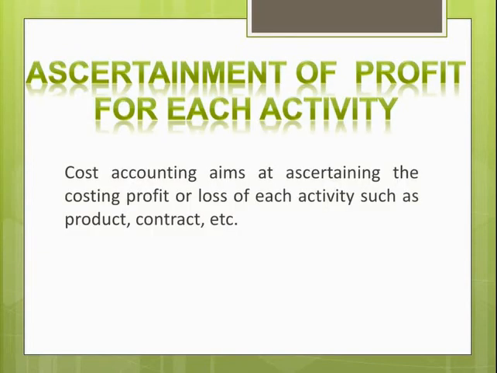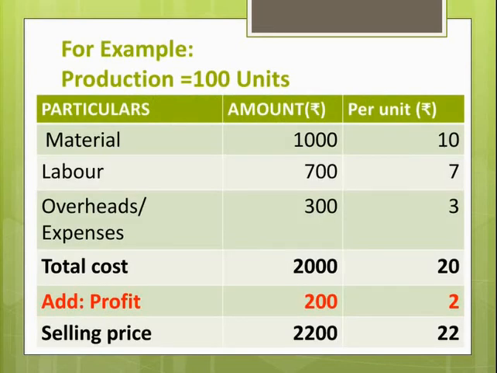Next is ascertainment of profit for each activity. Cost accounting aims at ascertaining the costing profit or loss of each activity such as product, contract, etc. We will understand this again with an example which we discussed earlier.